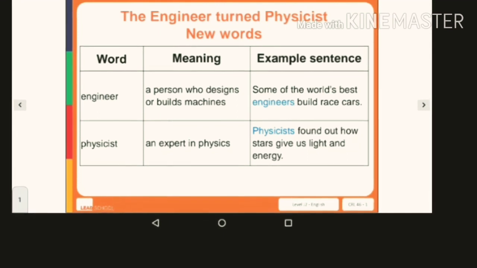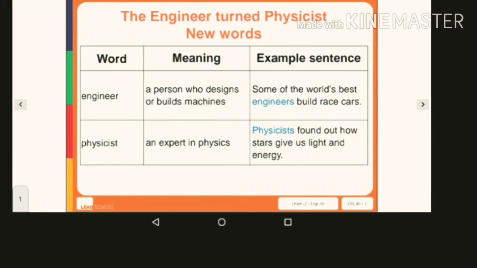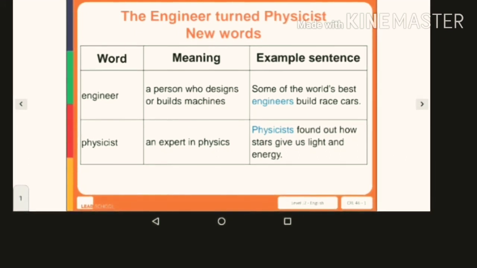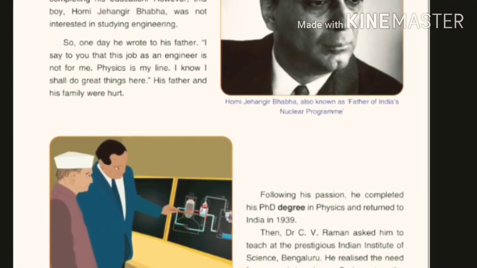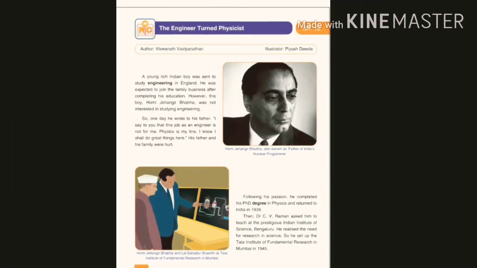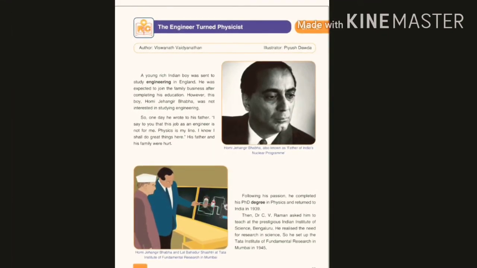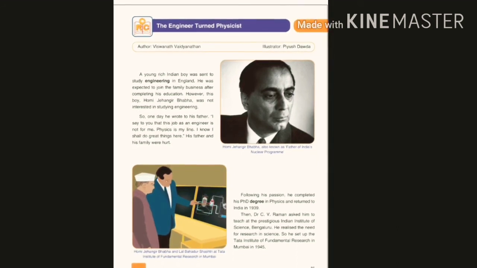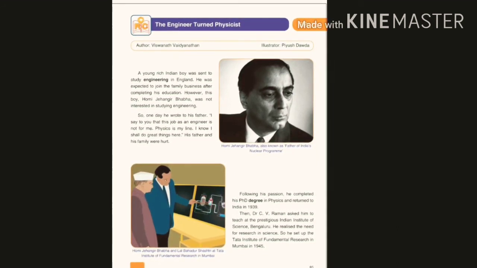Physicist. What do you mean by physicist? It is an expert in physics. Physicists found how stars give us light and energy. Okay students, now open up your SR 12 and read this paragraph, that is Engineer Turned Physicist.